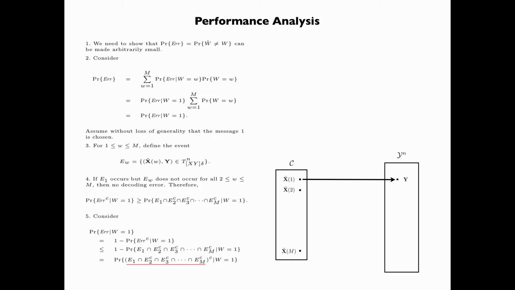Now, by means of De Morgan's law, we can write this event as E1 complement union E2 union E3 union all the way to EM. Then by the union bound, the probability of the error event, given that W is equal to 1, is upper bounded by the probability of E1 complement, given W equals 1, plus summation W equals 2 up to M, the probability of EW, given W is equal to 1.